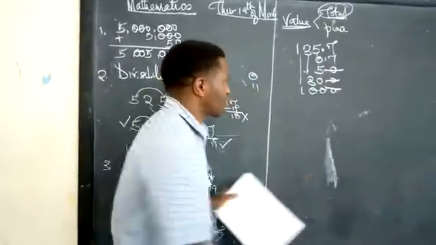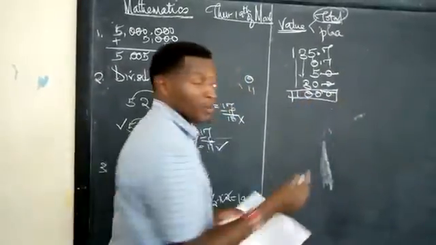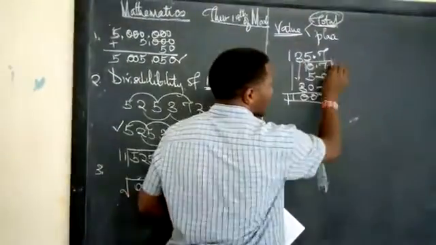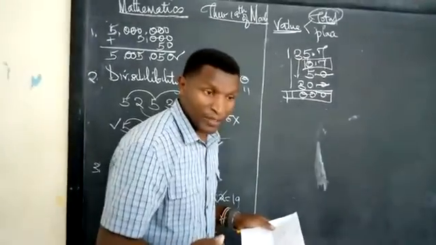Which one is the greatest? Oh, great. This one is the greatest. And which has the smallest value? 0.7. Clear to everyone? Very good.